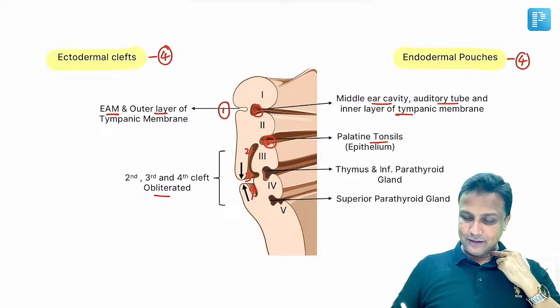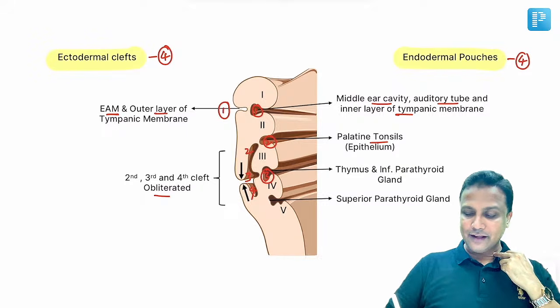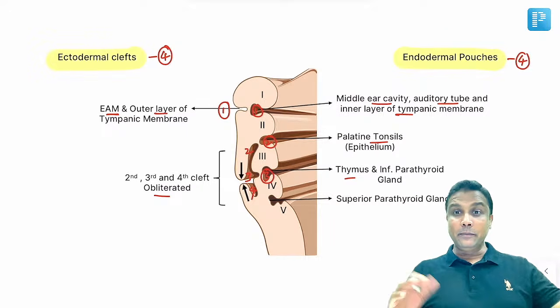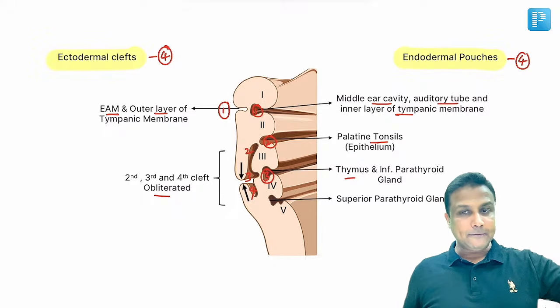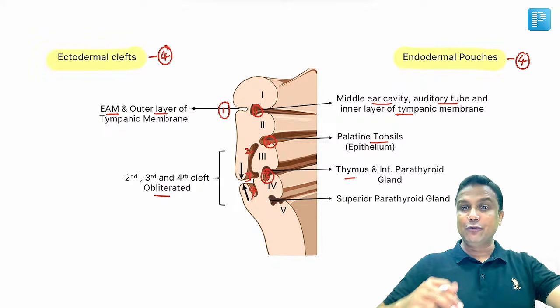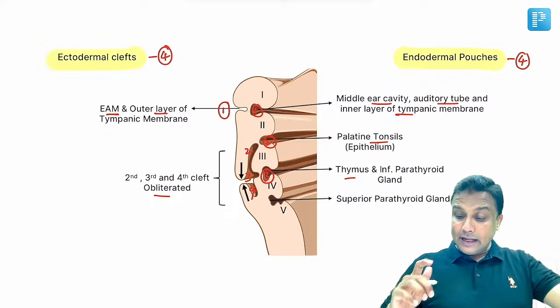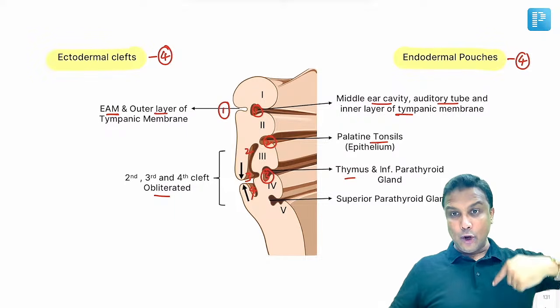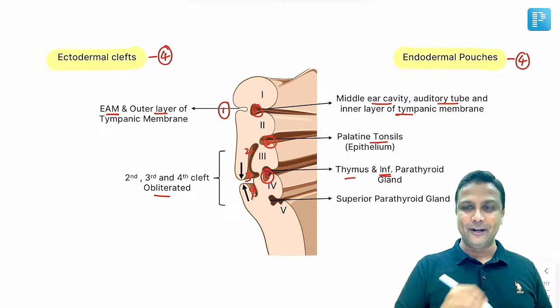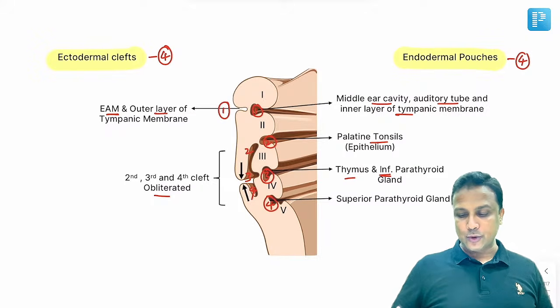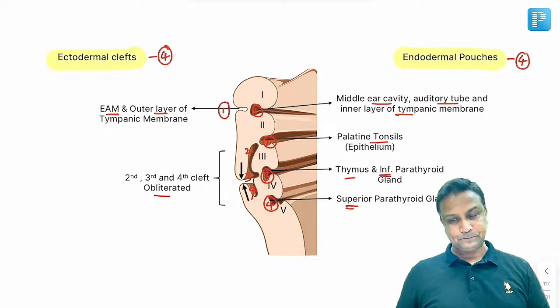Third pouch, remember third pouch, thymus. Remember with the rhyming word there, sir. Third pouch is the one which is going to form thymus. And along with the thymus, because it has to migrate downwards, it is going to form the inferior parathyroid gland. Remember this carefully. And the fourth pouch is the one which is going to form the superior parathyroid gland.